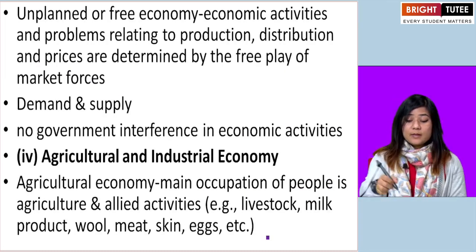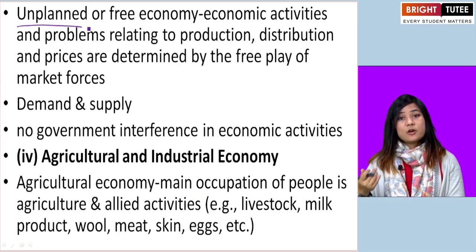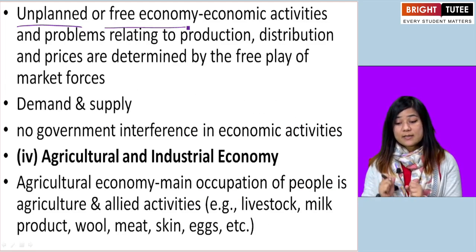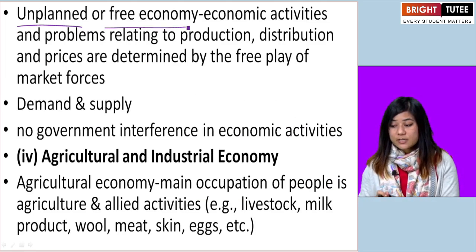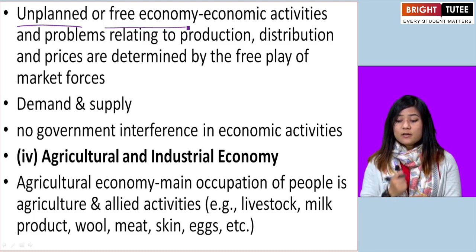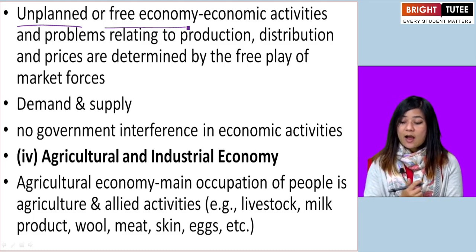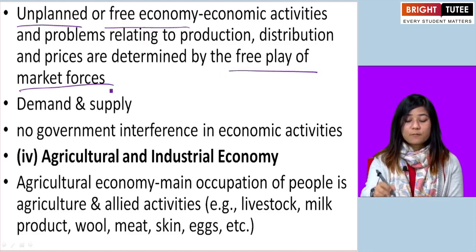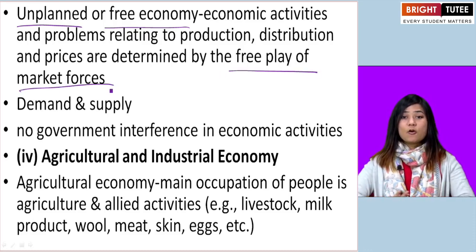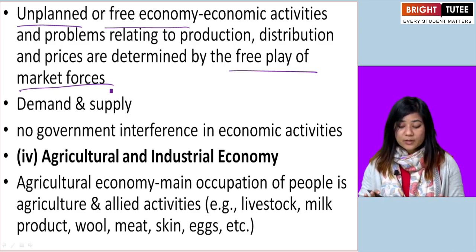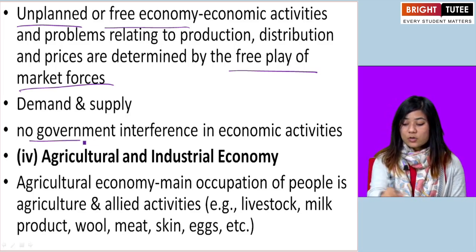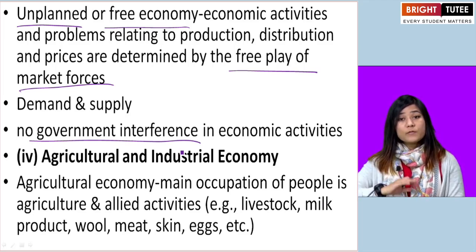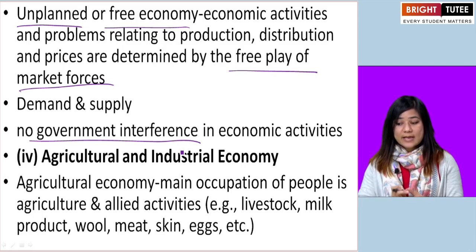Now, unplanned economy or free economy is different from the planned or controlled economy. Here, the economic activities are determined by the free play of market forces, meaning the market or the economy is free. Here, there is no government interference. The government has no control over the management of the economic activities.